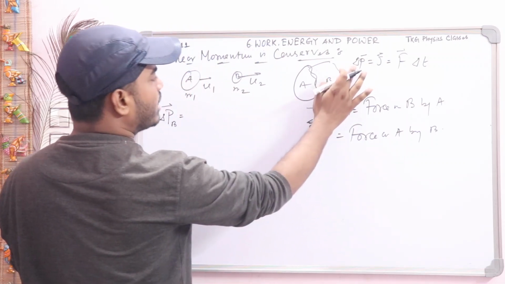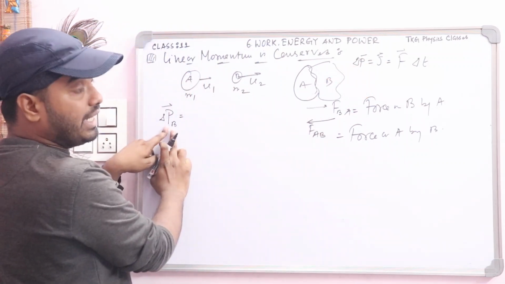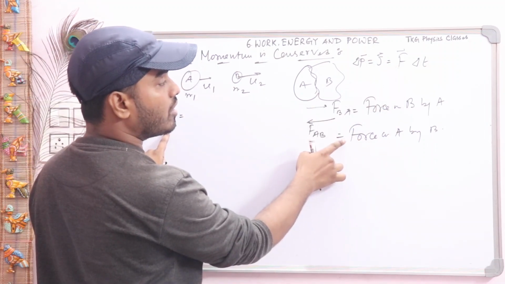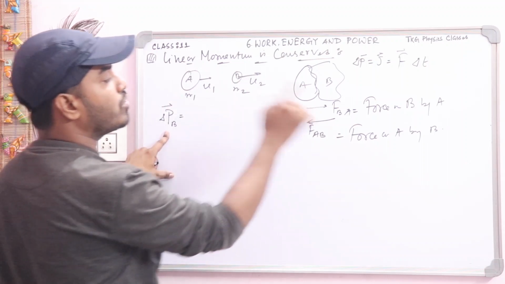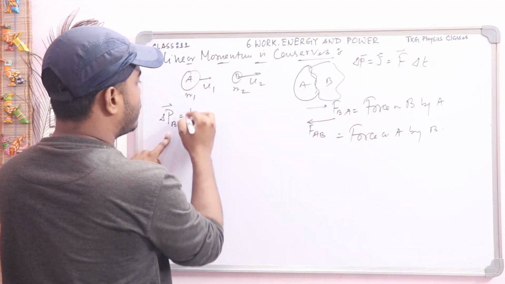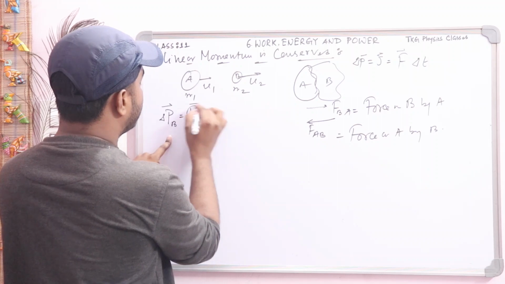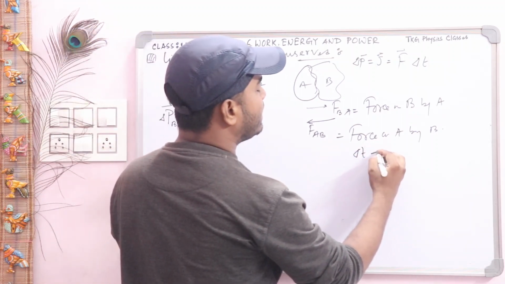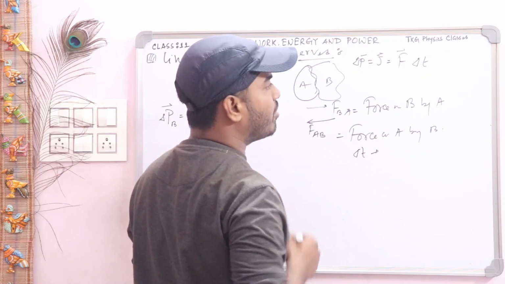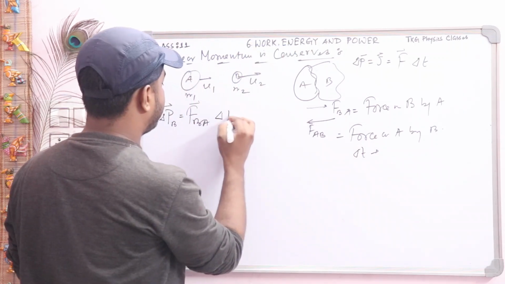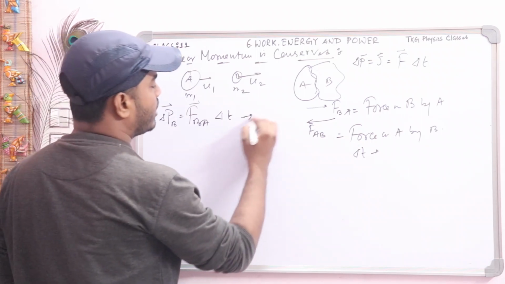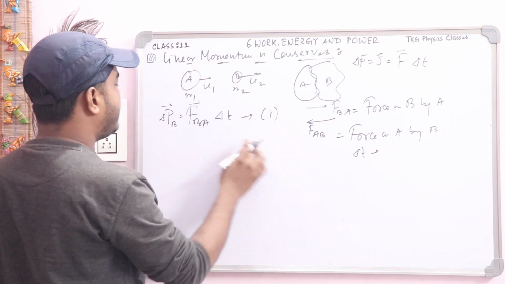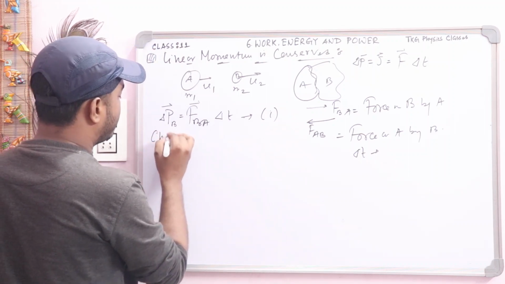So the change in momentum, delta P for body B, is equal to the force. Which one, this one or this one? Obviously for B, that means the force on B, FBA, times the time interval. Suppose the time taken is delta T. Delta T is the time interval during the collision. So you write here delta T. Suppose this is our equation 1. And similarly you can write the change in momentum for body A.